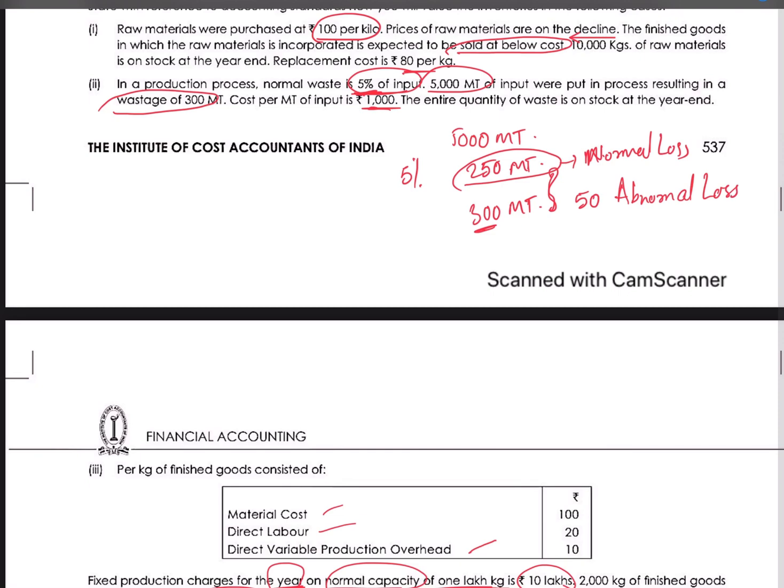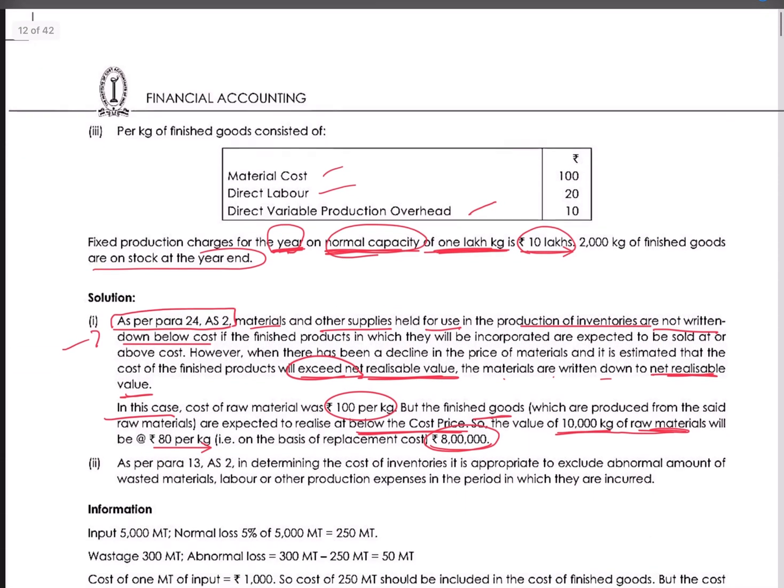Okay, so what happens is, if it is a normal loss, it is borne by the good units and we charge it to the customer. But if it is an abnormal loss, it has to be borne by the business or the company itself, so it will be charged to the P&L account of the company. So the abnormal loss will be charged to the P&L account of the company, but the normal loss will be borne by the good units, which will be passed to the customer.